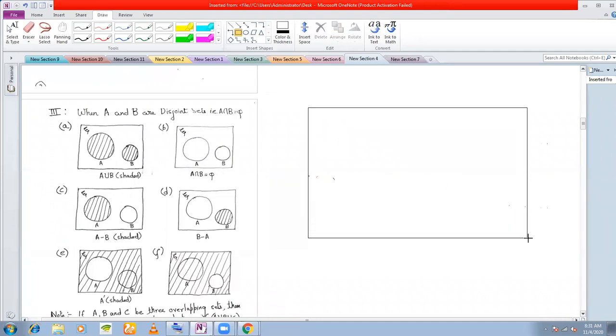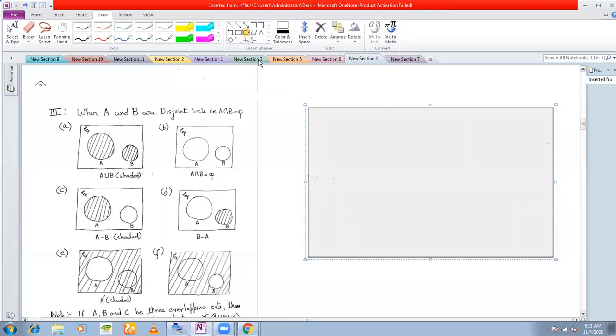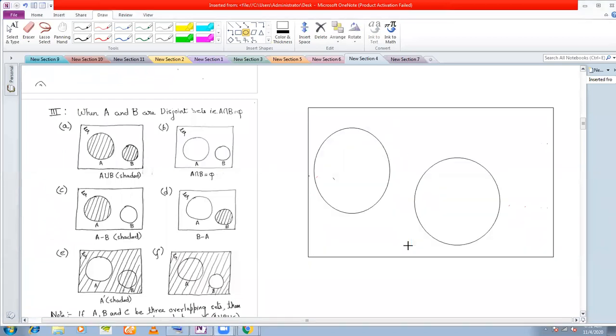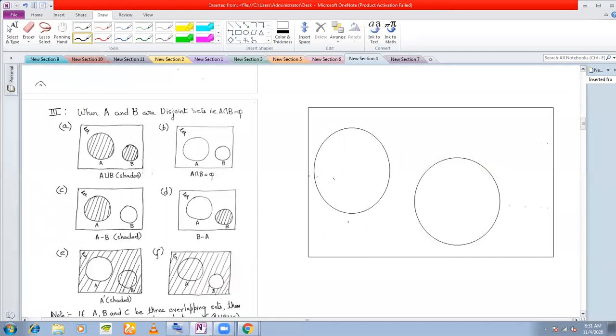When A and B are disjoint sets, obviously I'll represent two isolated circles and call them A and B. In this case, first, how will you represent A union B? A union B means the elements of either the set A or B or both. So that means I will shade A also and I will shade B also.